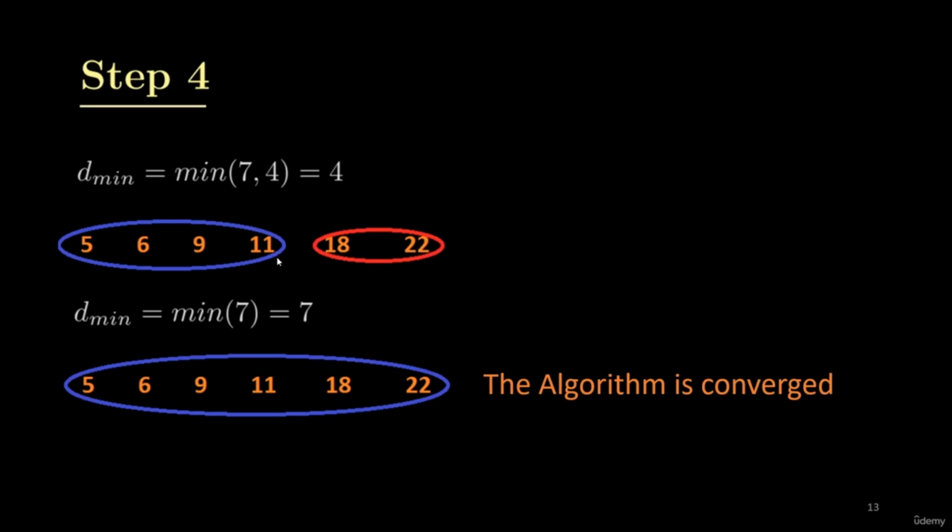Now we have only 2 clusters and the distance between them is 7. So the final step is to make a single cluster out of these 2 clusters. Here the algorithm has converged and we have implemented all the 4 steps of agglomerative clustering, which we saw in the previous lecture. Now we have only one cluster. It means that all the data points belong to the same type, or they have similarity between them.